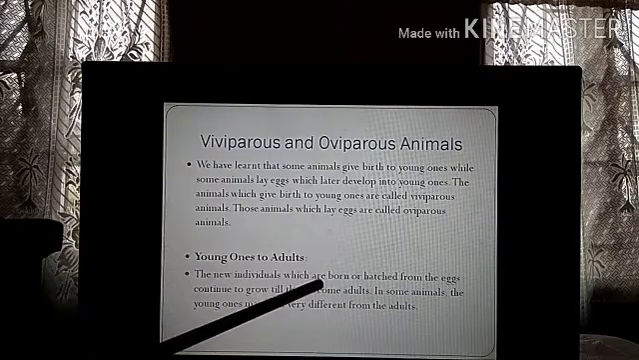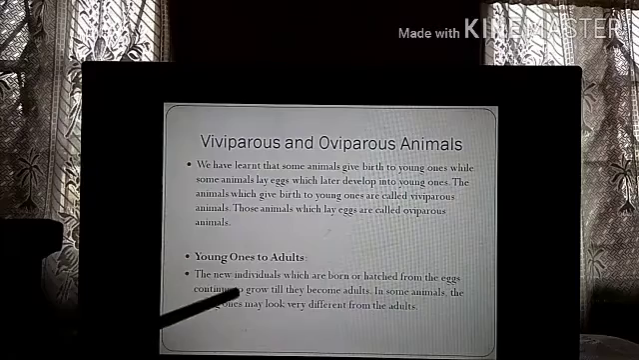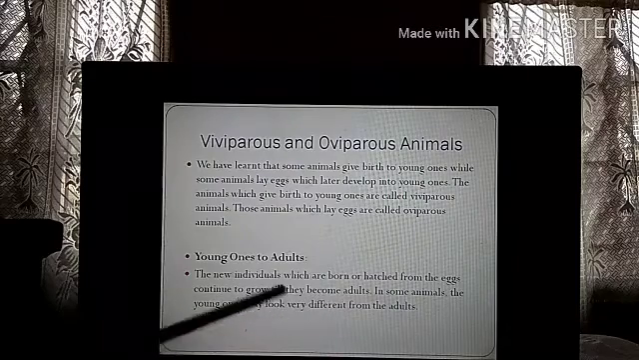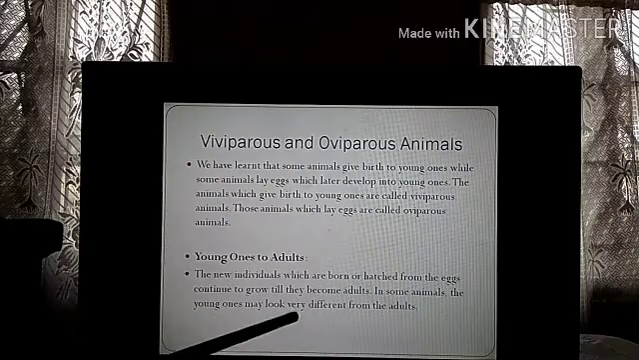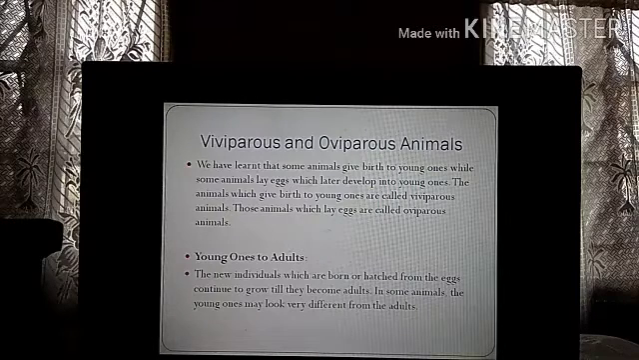The new individuals which are born or hatched from the eggs continue to grow till they become adults. In some animals, the young ones may look very different from the adults. So after the eggs are laid or after the baby is born, what happens? Slowly the development of the baby takes place until they become adults.